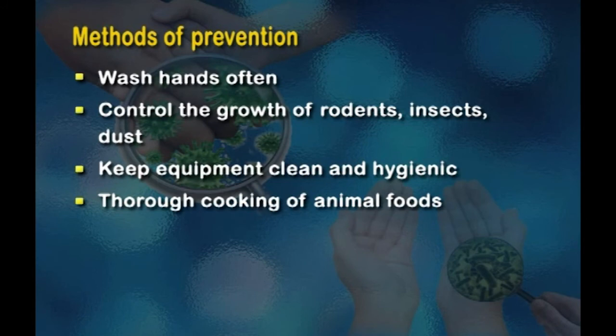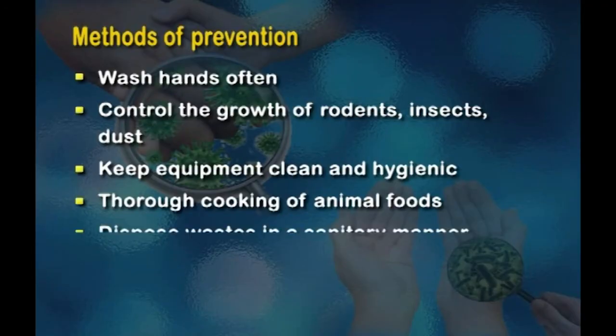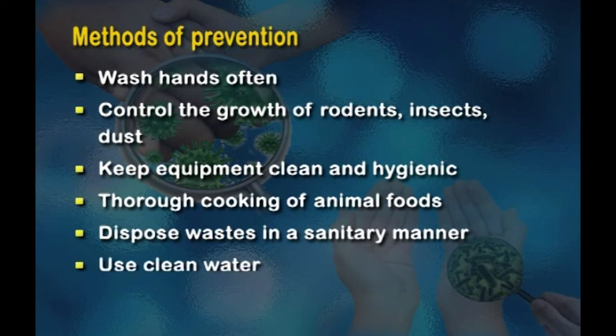Animal foods, meat, chicken, etc. should be thoroughly cooked, pressure cooked, to ensure destruction of bacteria. Wastes should be destroyed or disposed of in a sanitary manner, and always clean water should be used to cook the food. We need to protect our water, and the water used for cooking should be very clean. It should be filtered, boiled, etc.